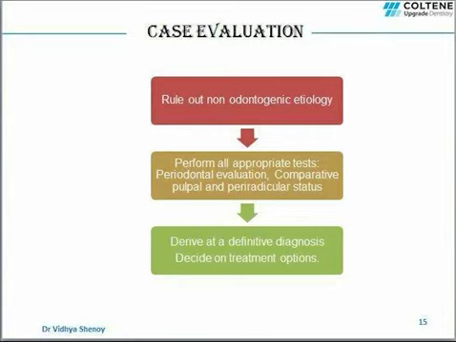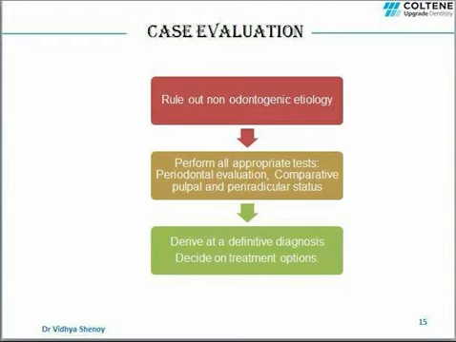So based on these criteria, once we decide that the endodontic treatment of a particular tooth has failed, how do we proceed from there? Firstly, rule out any non-odontogenic etiology for failure. Then perform the clinical evaluation, such as periodontal evaluation to check for pocket and mobility, to see if failure is due to any periodontal etiology.